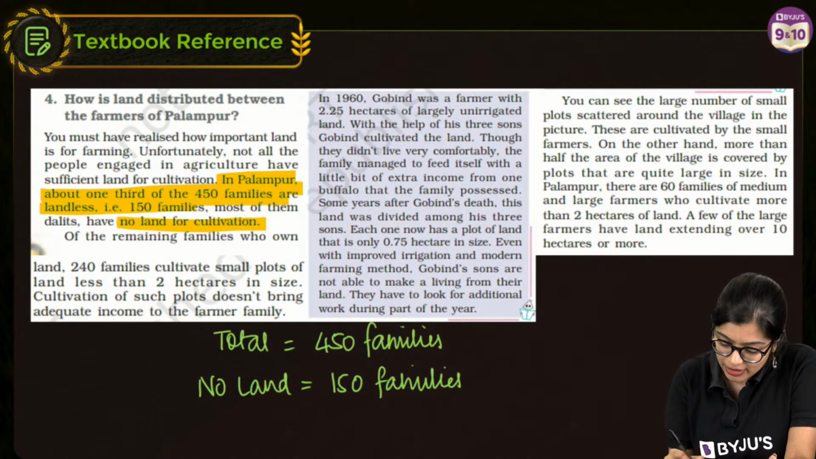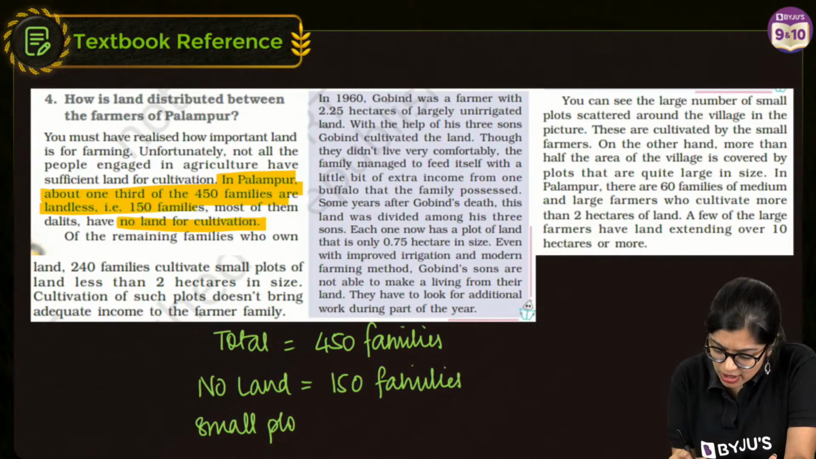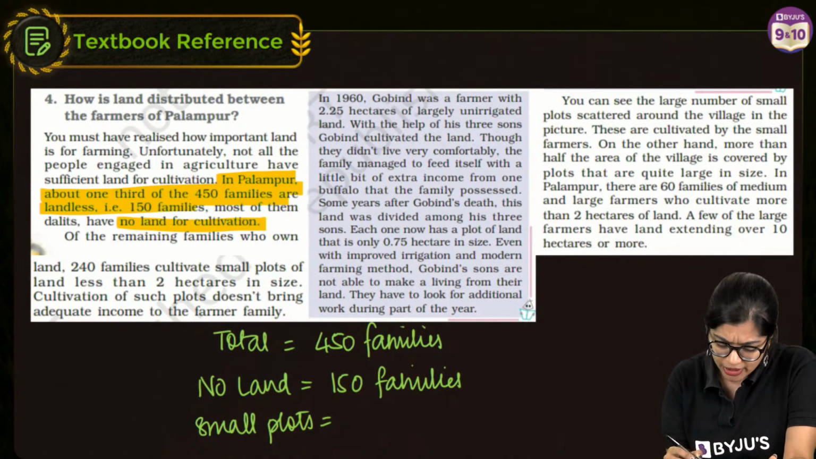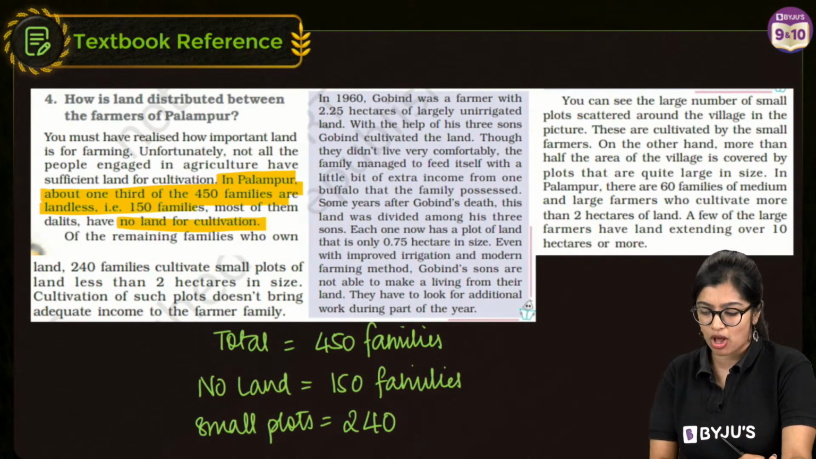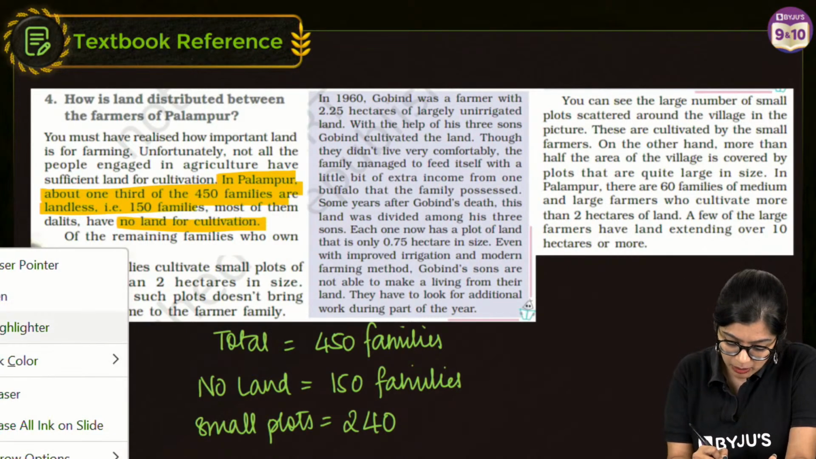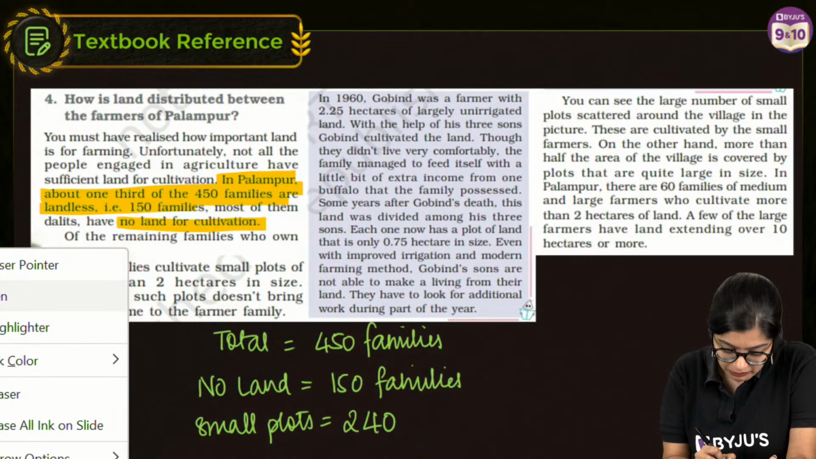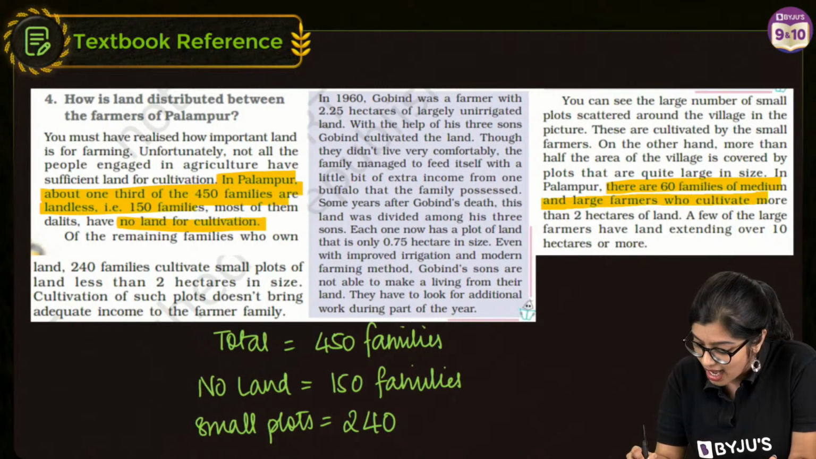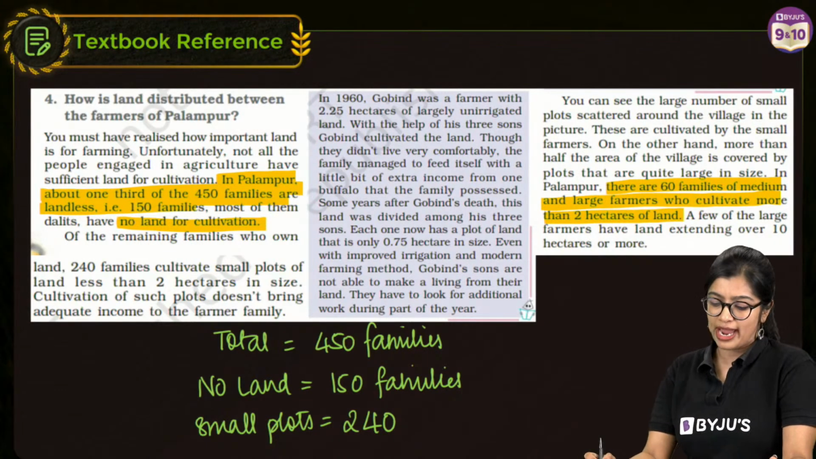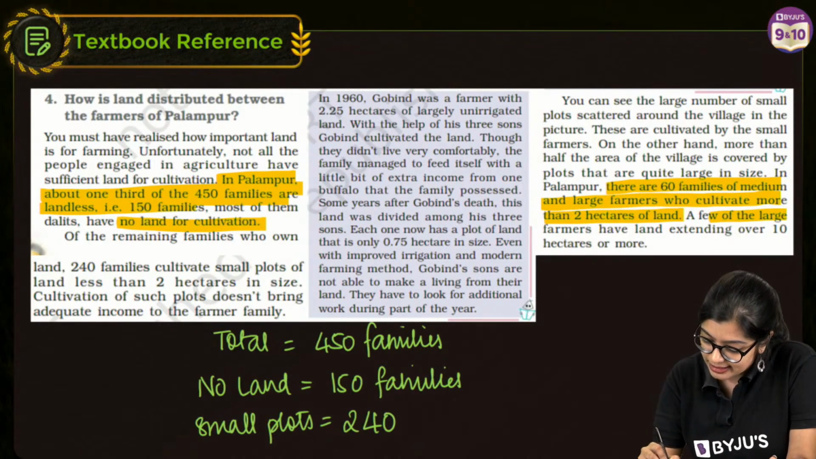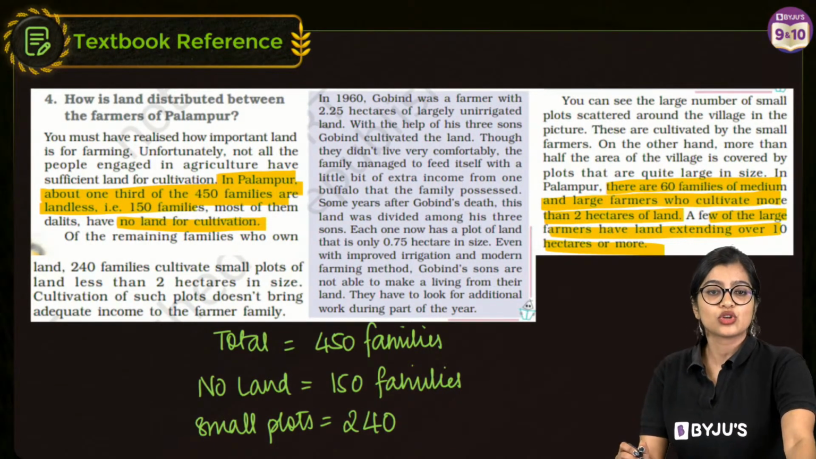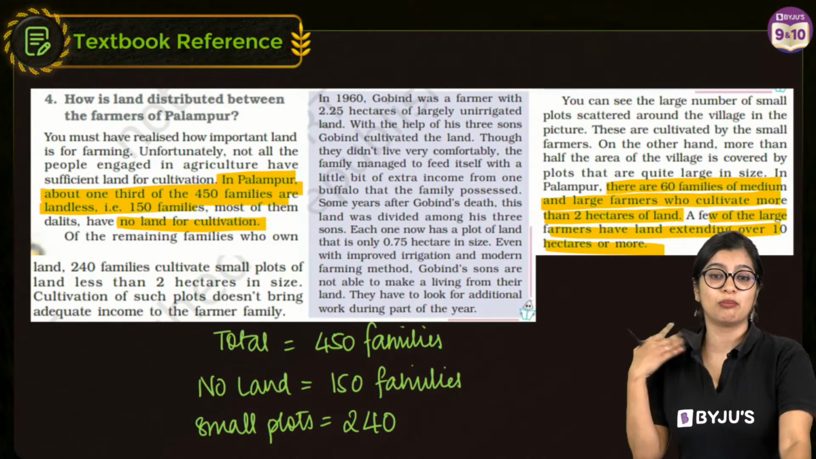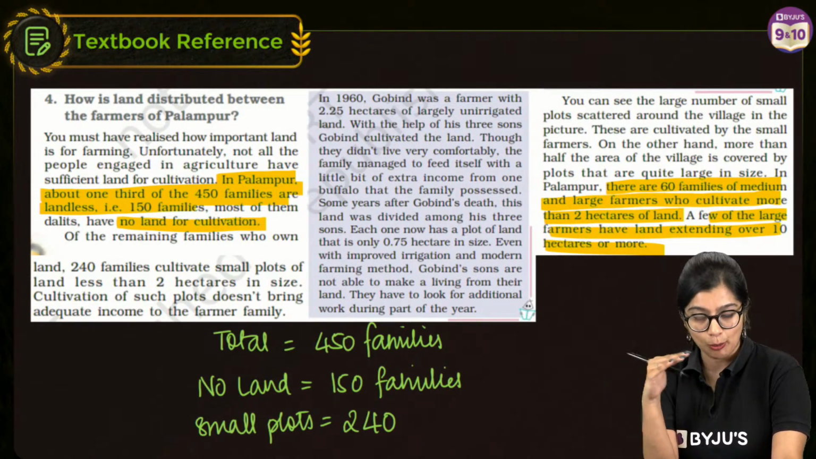Now at the same time, when you talk about small plots, that means they're not very big, less than 2 hectares of land. We see that about 240 of them have small plots, right? And along with that, let me move on to another part. In Palampur, there are 60 families of medium and large farmers who cultivate more than 2 hectares of land, and even a smaller percentage that have bigger lands as well. So what do we understand at this point, right? Write it down in this manner.